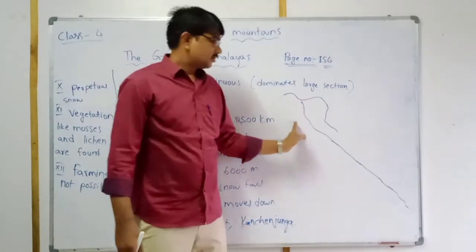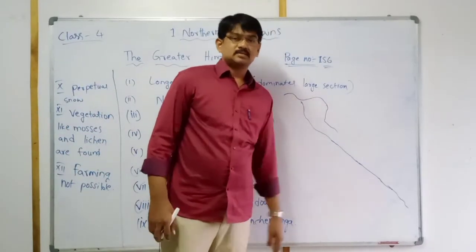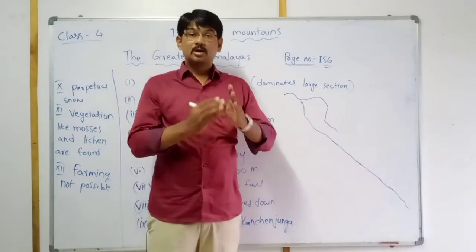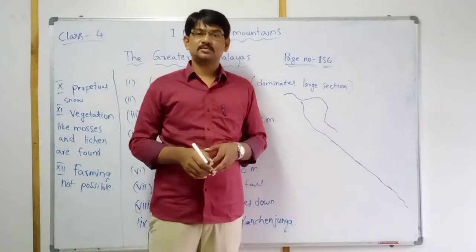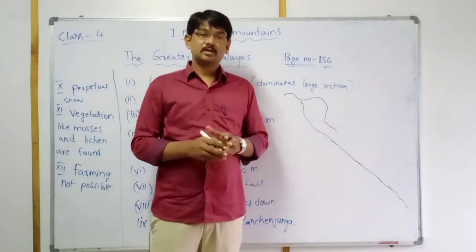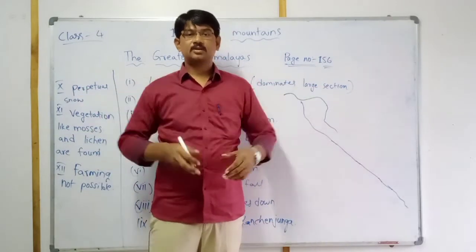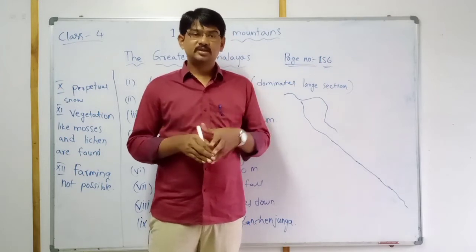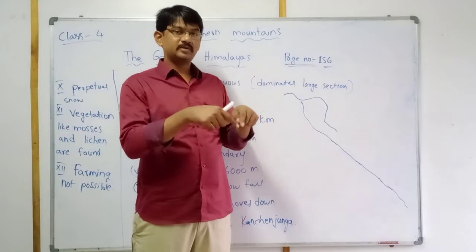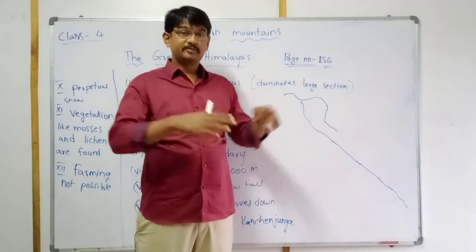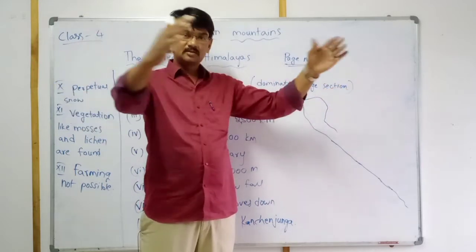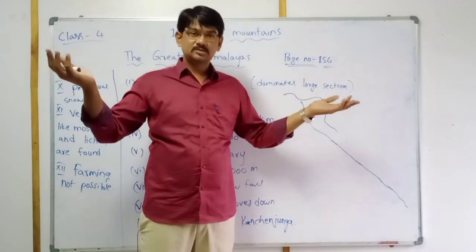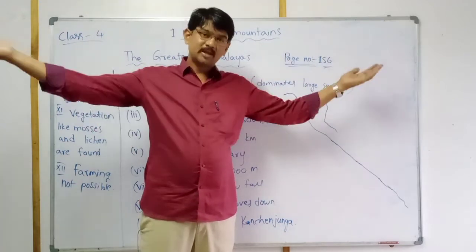Because of being longest and continuous, it dominates a large section of area. For example, you have books. If 2 books, it will take only some place. If 10 books, it will take some more place. 50 books need some more place.